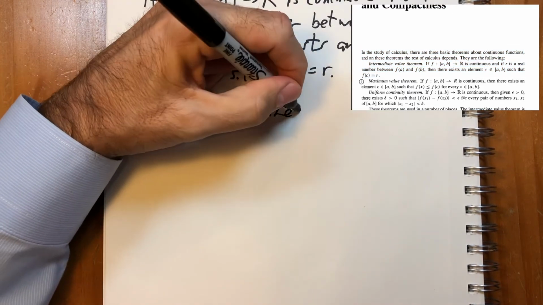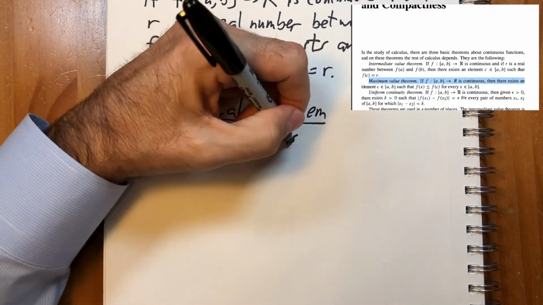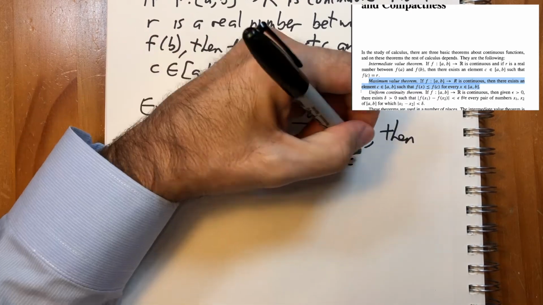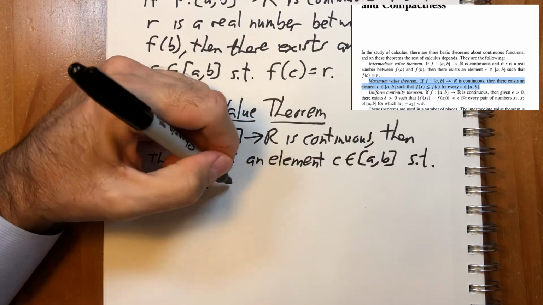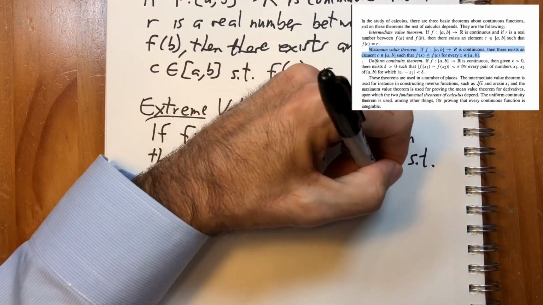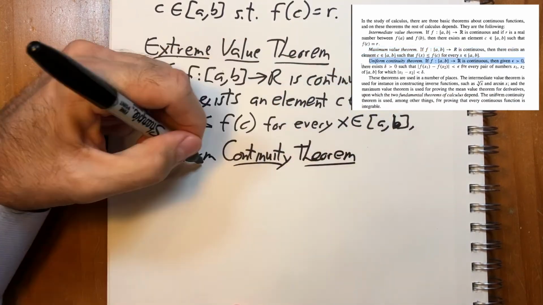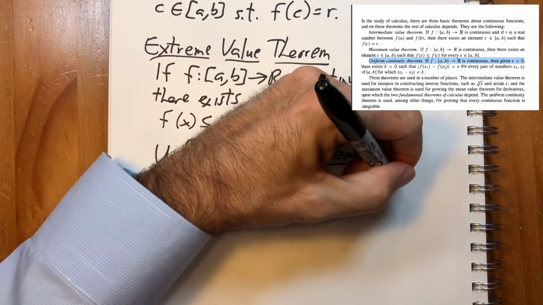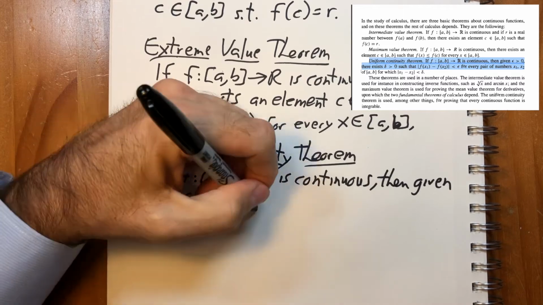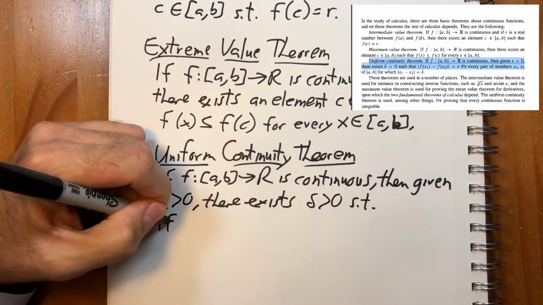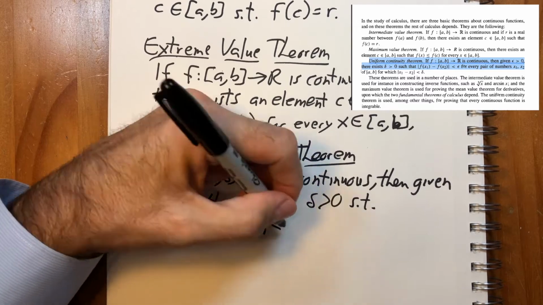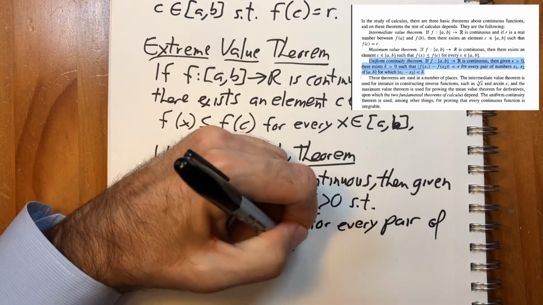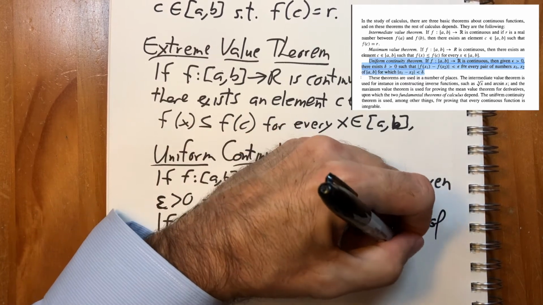The Extreme Value Theorem: if the function f from [a, b] to R is continuous, then there exists an element c in [a, b] such that f(x) is less than or equal to f(c) for every x in that interval. And the Uniform Continuity Theorem: if the function f from [a, b] to R is continuous, then given an epsilon greater than 0, there exists a delta greater than 0 such that the distance from f(x1) to f(x2) is less than epsilon for every pair of numbers x1 and x2 inside [a, b] for which the distance from x1 to x2 is less than delta.